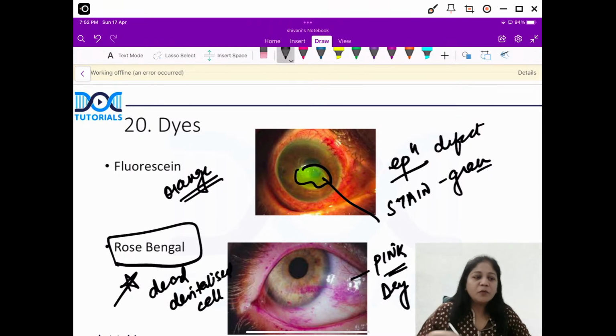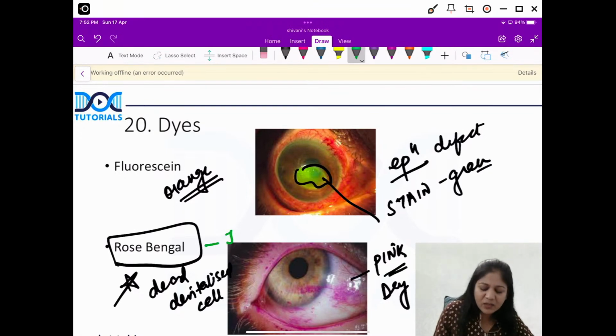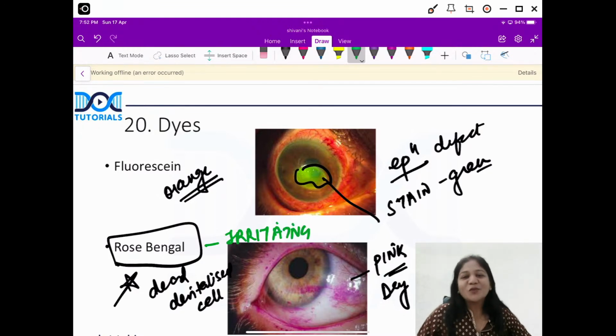Now normally, suppose if my cornea, my conjunctiva is very healthy, my cornea conjunctiva will not be stained. But when I have extreme dry eye, then if you will see my cornea, it will appear that there is a pink stain there. Now guys, clinically it is a very important dye, the rose Bengal dye. But the problem with this dye is that it is very irritating to the patient. It is a very irritating dye. So if this is irritating, this will not be appealing to the patient, isn't it? So clinically we are not using it.